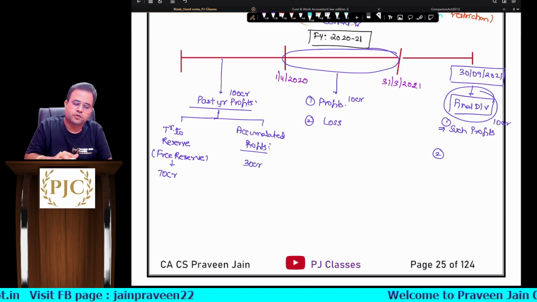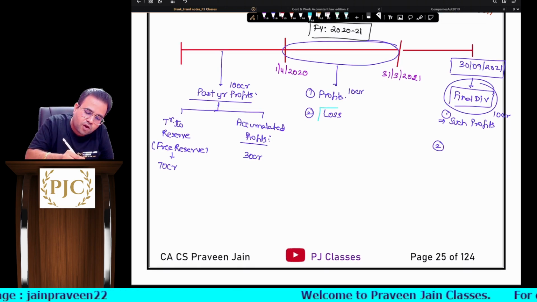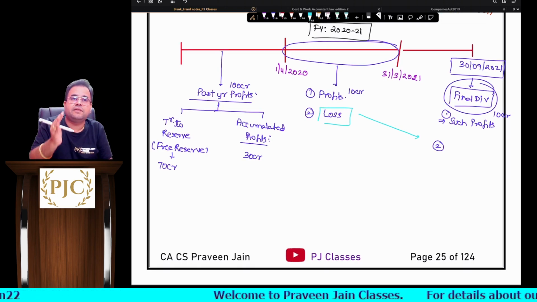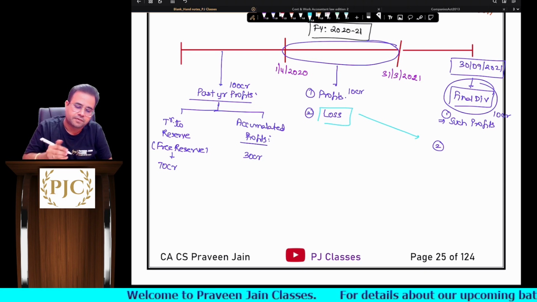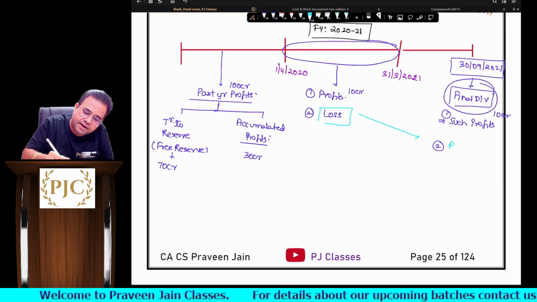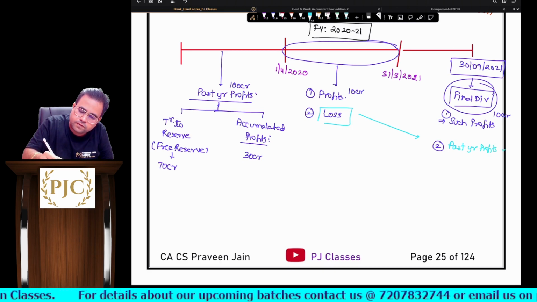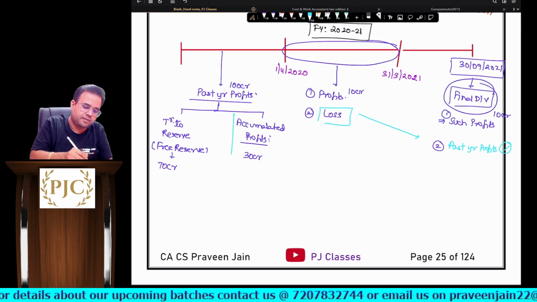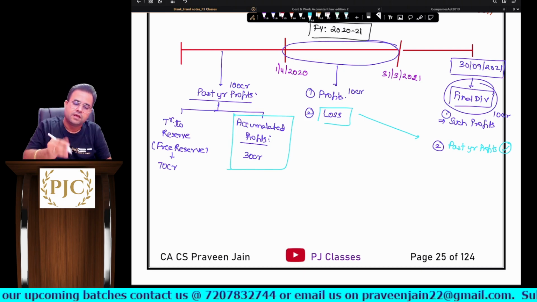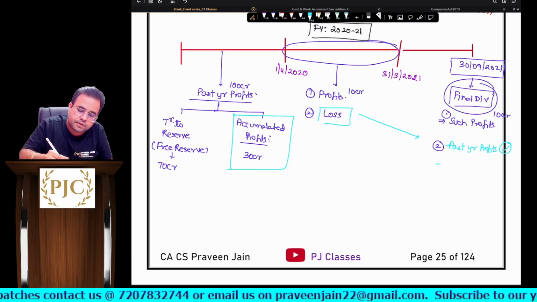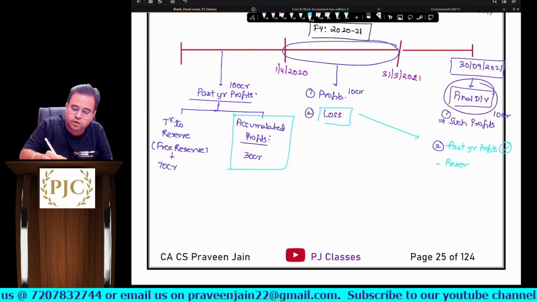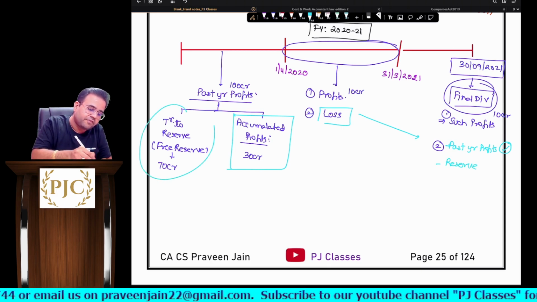Now my question to you is, in the current year the company has incurred loss, so obviously from current year profits they can't pay, sir. So can they pay dividends from past year profits? The answer is allowed. So this is also allowed, sir. Past year profits they can pay. Can they pay dividends from reserves also? Now remember, these are free reserves only, sir.